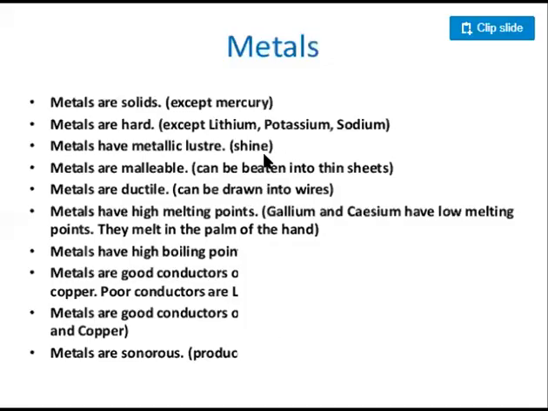So today we have studied some properties of metals, that metals are solid at room temperature except mercury. Metals are hard, but only lithium, potassium, and sodium are the three metals which are soft and can be cut with a knife. Metals have a lustrous surface. They are malleable, that means they can be beaten into sheets, and they are ductile also, that means they can be drawn into wires. In the next class, we will study more physical properties of metals.